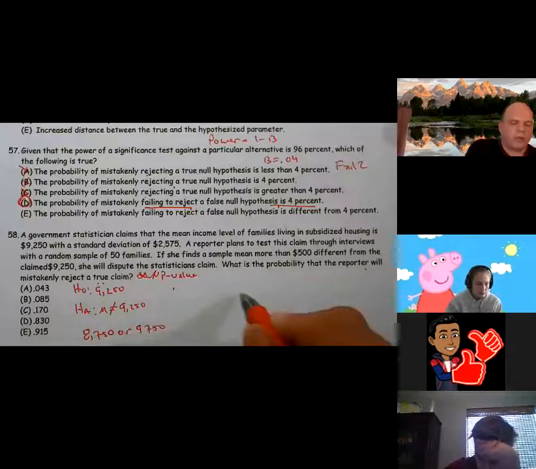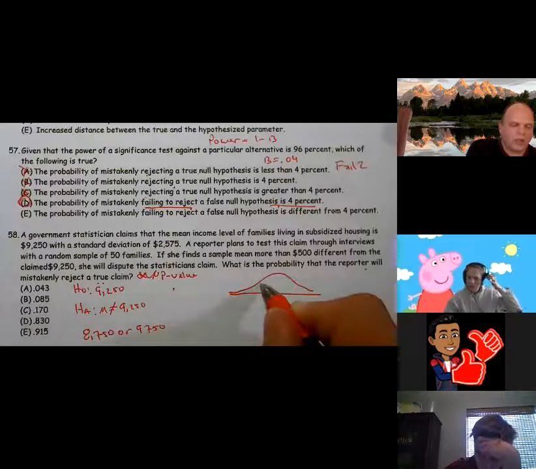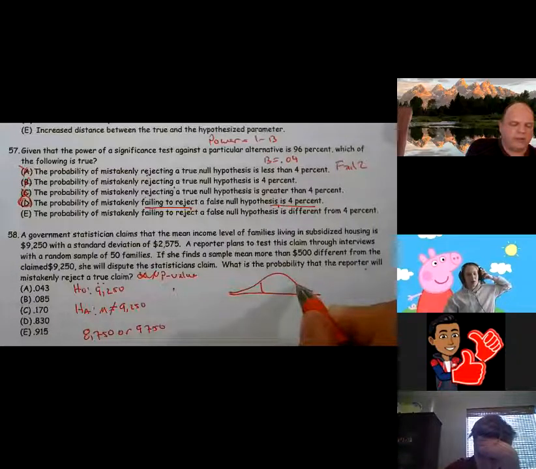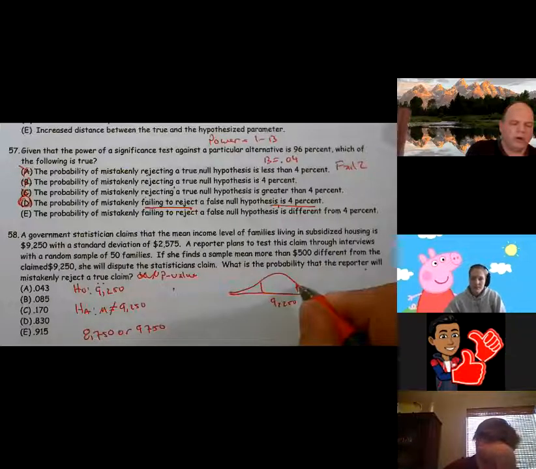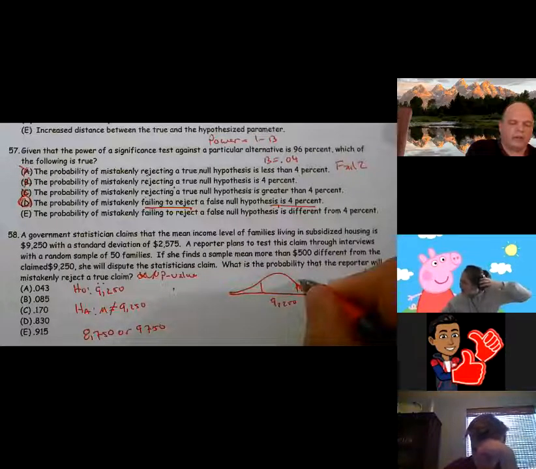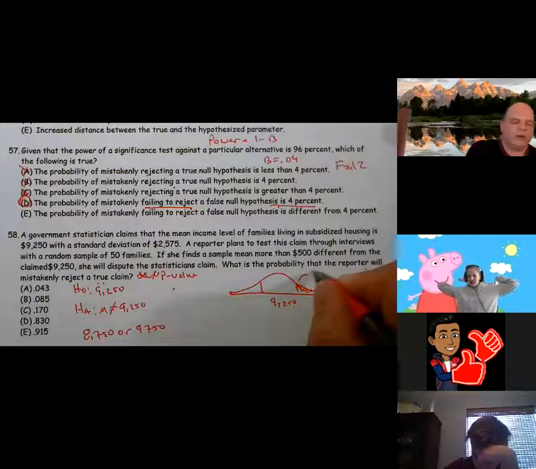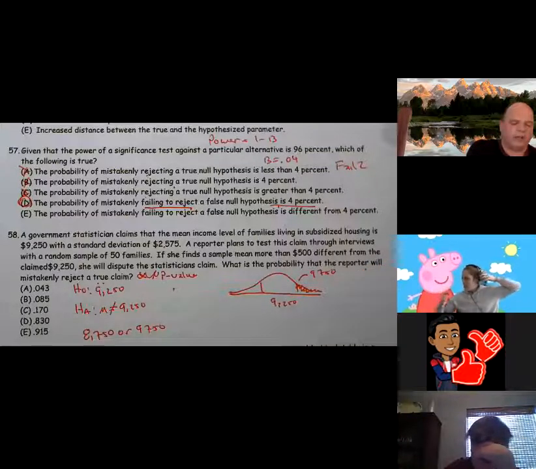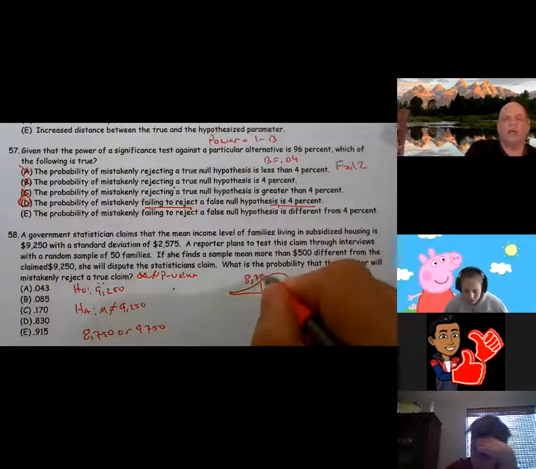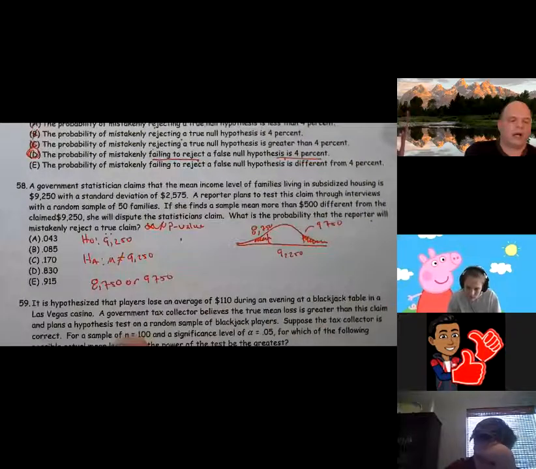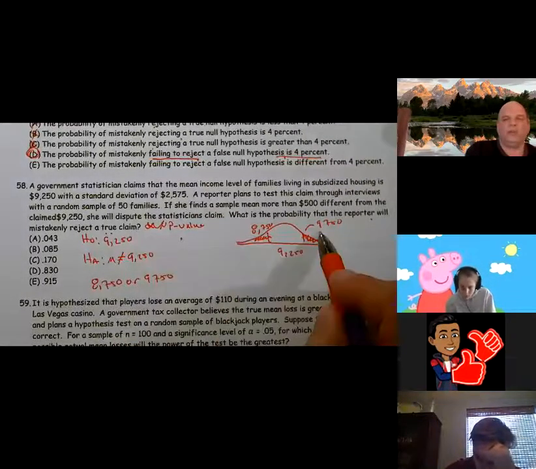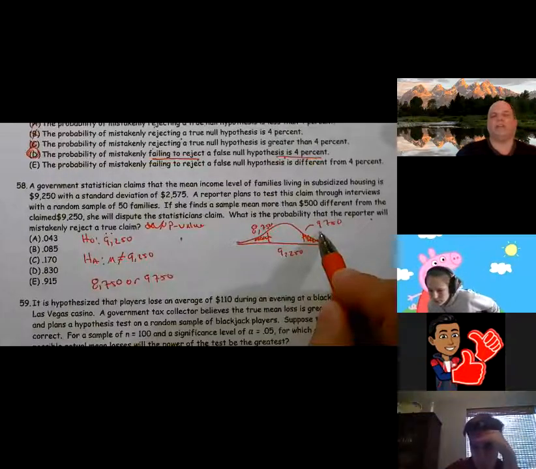If I'm drawing a picture of this, because I think this will help more than anything else, my claimed mean is 9,250. My rejection zones are if this is 9,750 or more, or if this is 8,750 or less. So it doesn't matter which one I choose. I can choose one or the other and run it. So I'm going to run a stats test, a t-test, based on 9,750.